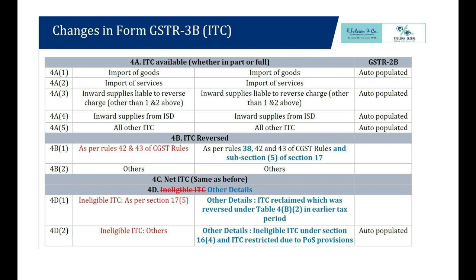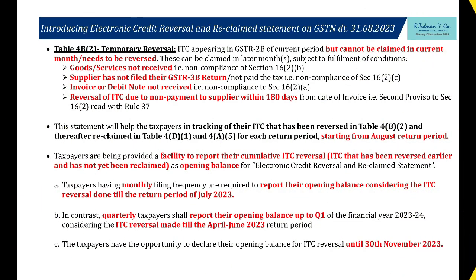Because the input will be auto-populated in 4A5, and now this is the GSTR 3B for the month of September, assume. So we are going to claim input tax credit with our hand. We are going to add it in 4A5 and we are going to report it in 4D1. This is the process. I hope everyone knows that. This is not the amendment. The amendment is that in these cases where goods have not been received, you are doing temporary reversal in 4B2. Supplier has not filed his GSTR 3B return.